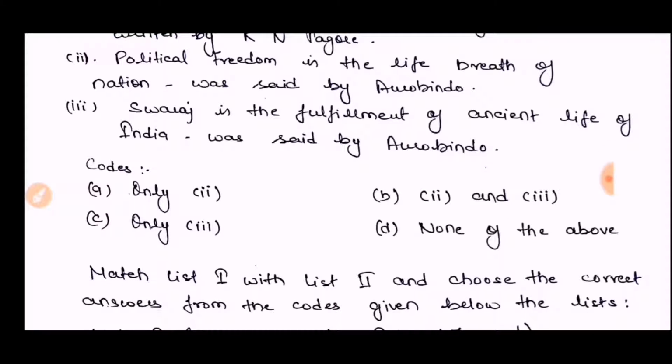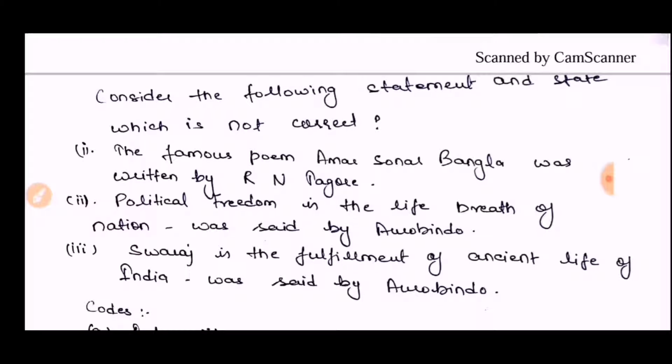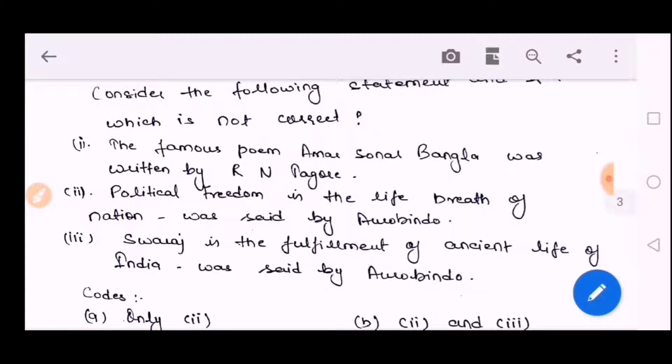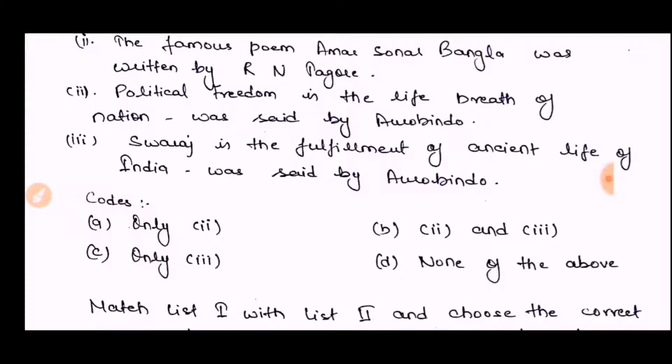So the options are: A, only second; B, second and third; C, only third; and D, none of the above. Friends, you may have opted for an answer, but you just know the answer. The answer is D, none of the above, because the question is asking which is not correct. The first statement is correct, the second statement is correct, the third statement is correct. So all three statements are correct. That is why none of the above.